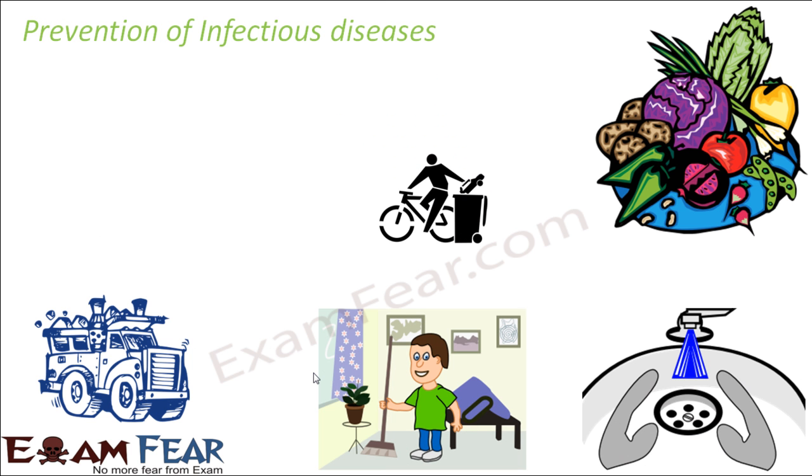Now that we have discussed so many infectious diseases, let us quickly see how we can prevent their spread, because all the diseases we have discussed so far are infectious diseases. That is, they can spread easily from one person to another. Some of the common things we can keep in mind to control the spread of such infectious diseases are, like, maintaining personal cleanliness.